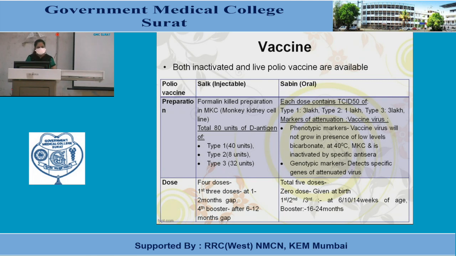And dose. For the injectable vaccine, 4 doses: the first 3 doses at a 1 to 2 month gap and the 4th booster dose after a 6 to 12 month gap. While in oral, a total of 5 doses: a 0 dose at birth, first, second and third doses at 6, 10 and 14 weeks of age, and a booster at 16 to 24 months.